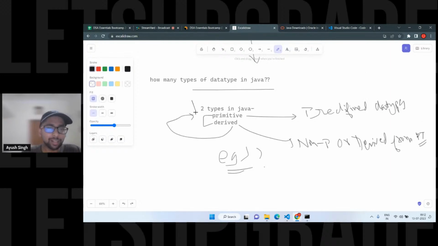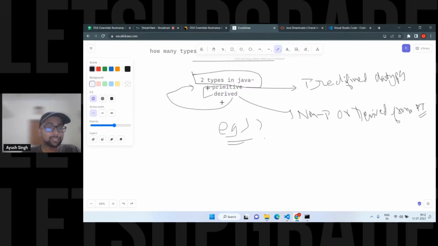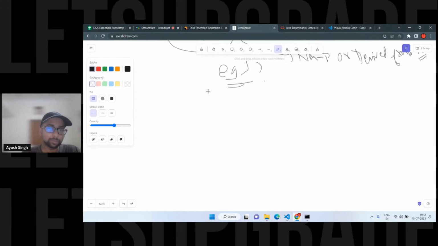So what is a data type? It is a way of storing the value. It tells you how much space is going to be allocated for any variable or value. It is categorized into two types, primitive and derived. Can anyone tell me the examples? Array and string, that's totally correct.